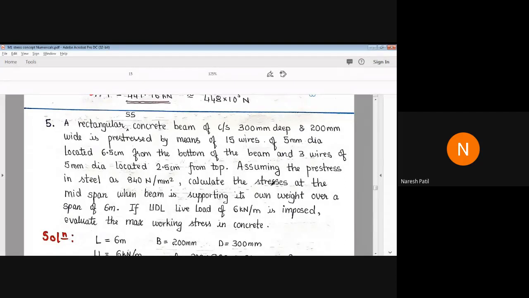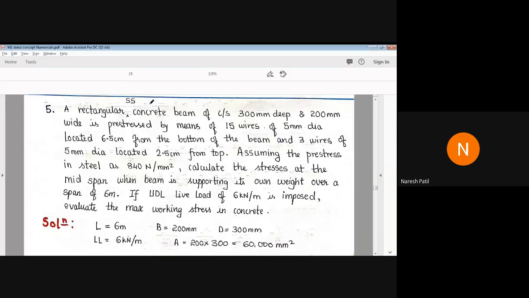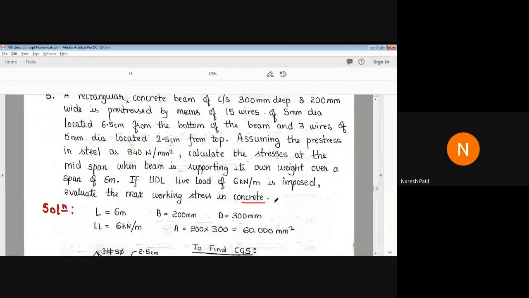Calculate the stresses at midspan when the beam is supporting its own weight over a span of 6 meters. If a UDL live load of 6 kN per meter is imposed, evaluate the maximum working stress in the concrete. We have to find the maximum working stress in the concrete. So let us note down the given data first.